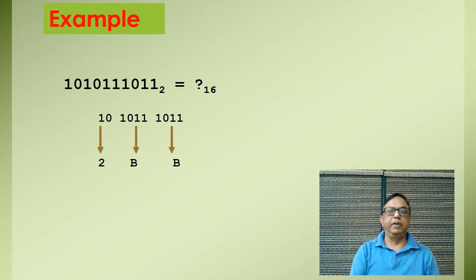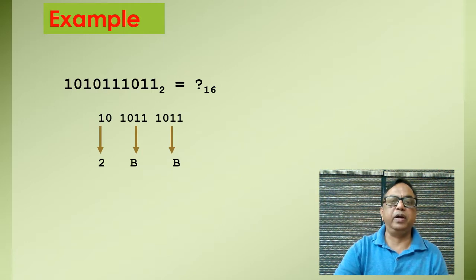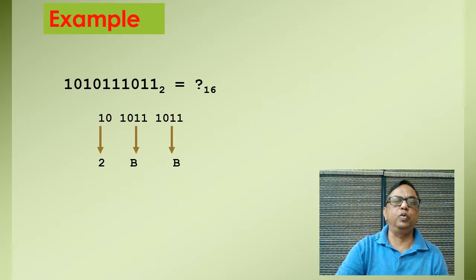In this example, I have taken a binary number 1010111011. So now we have to make pairs of 4 bits. Here we make a pair of 4 bits, then again a 4 bit pair, and here we have only 2 bits.